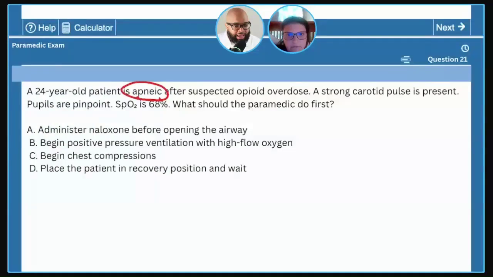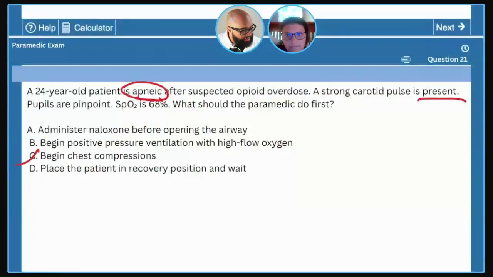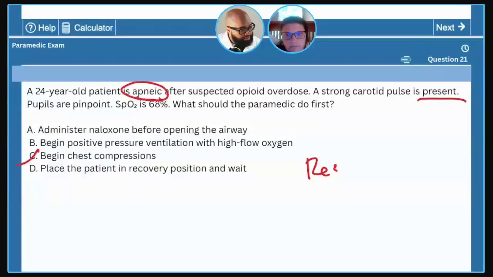Do they have a pulse? Pulse. Okay, and do they in this case? Yes or no? Yes, a strong carotid pulse is present. So we don't do CPR. What do I describe this situation as? Respiratory arrest. Okay, let's do it in purple. This is respiratory arrest, which is what type of problem? Ventilation. This is a ventilation problem.